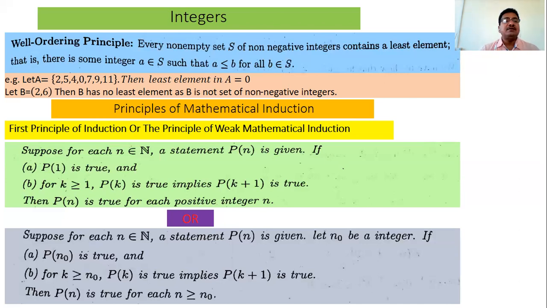So what is this set B? B is the set of all numbers lying between 2 and 6. Okay. And what is the least element of this set B? 2 is not the least element of this set B, because 2 is not a member of this set B.